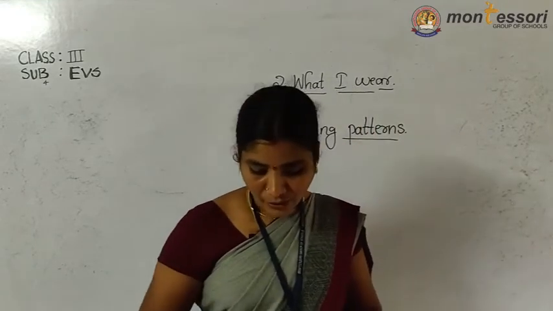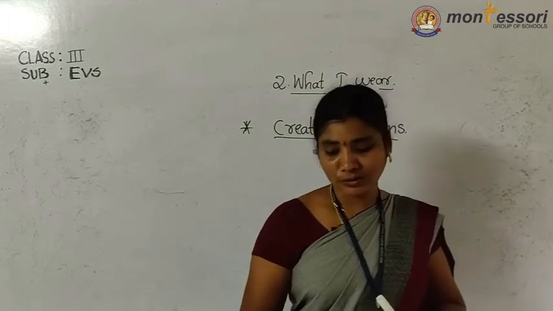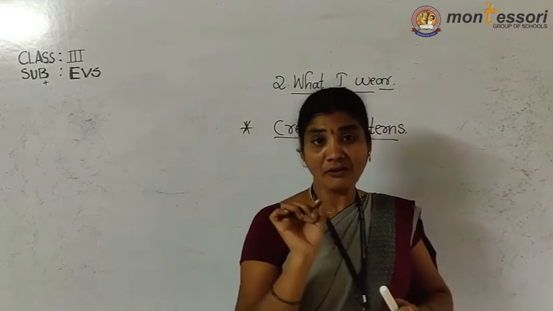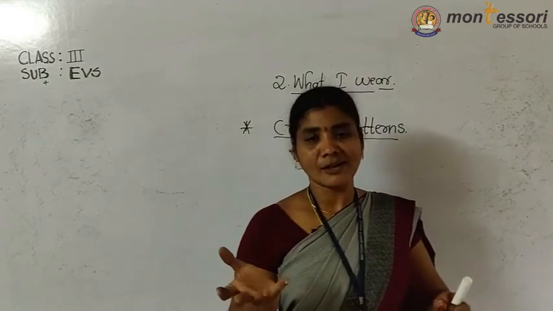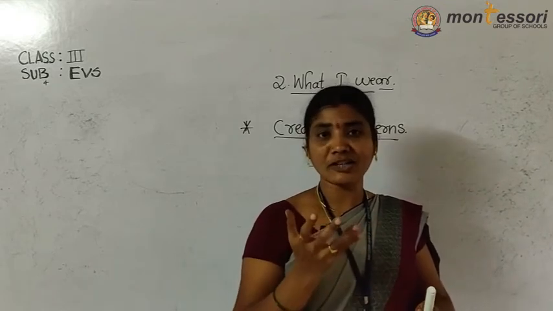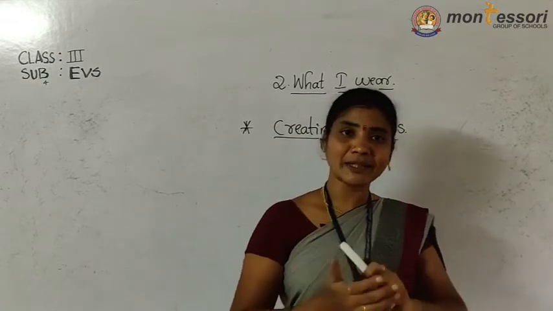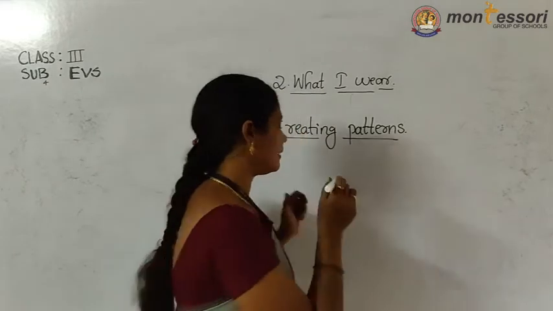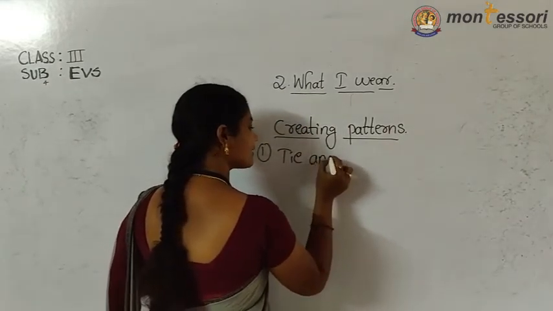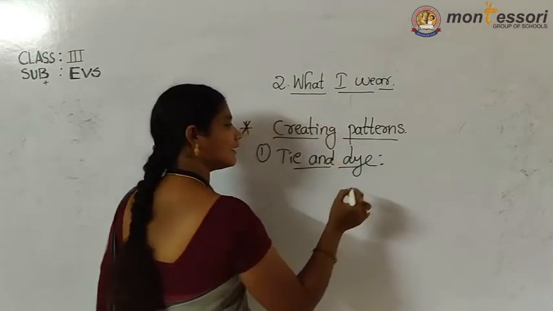Listen now. Various designs and patterns are made on cloth using different methods. Not only simple designs, no? We want a beautiful variety of designs. So different patterns and different methods are there to give design to our clothes. Now you listen. Children, what is the first method? The first method is tie and dye. Tie and dye method.